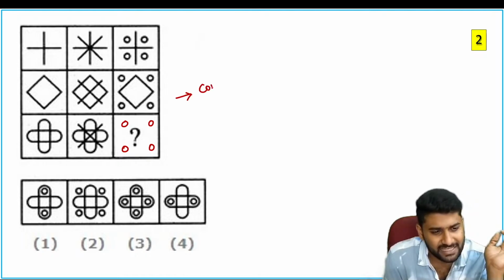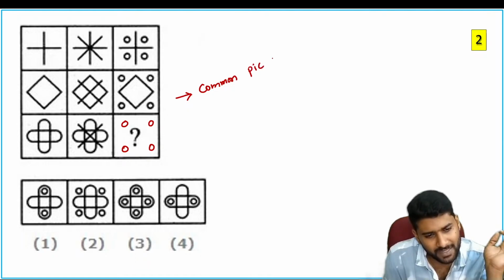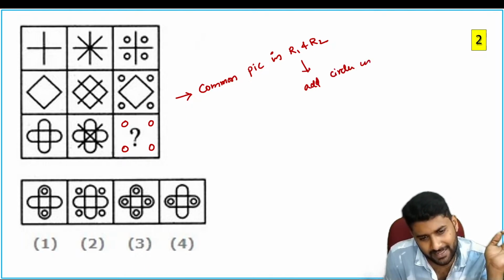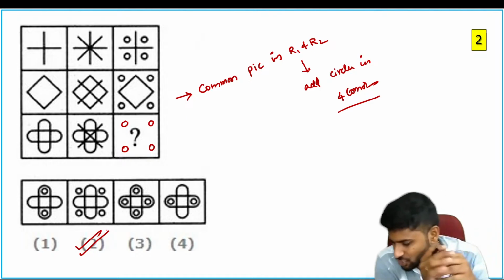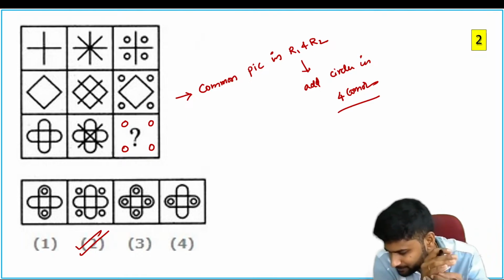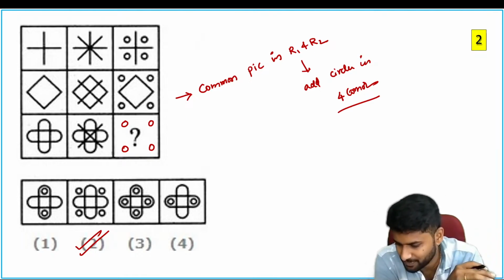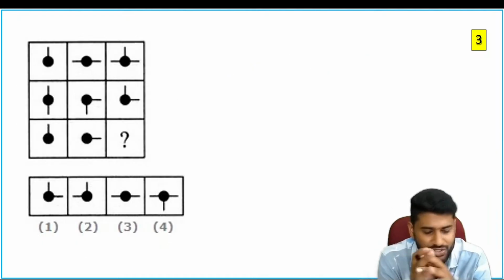They consider the common picture in row 1 and row 2 and add circles in 4 corners. Is it clear, guys? That is the logic. According to this logic, you are going to choose your option. Yes, very good, Nana. Let's move on to the next question.